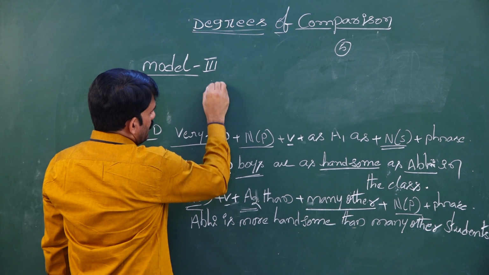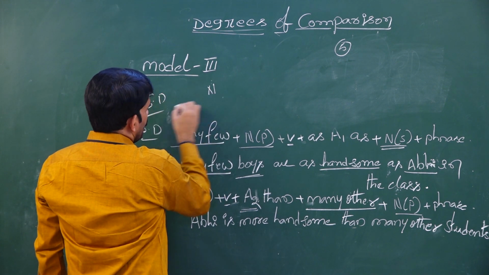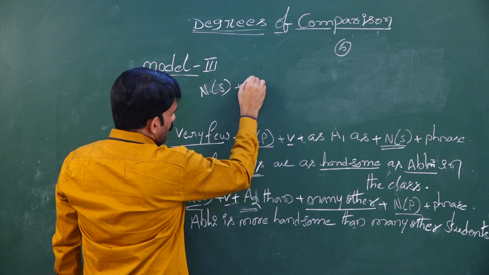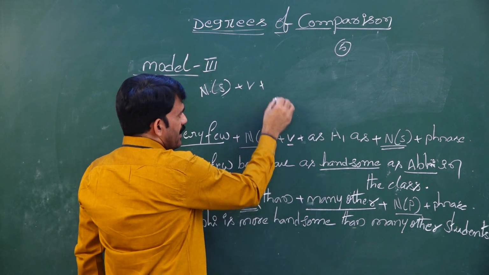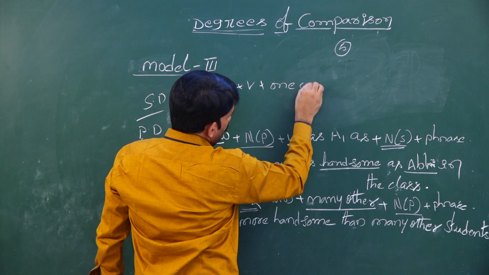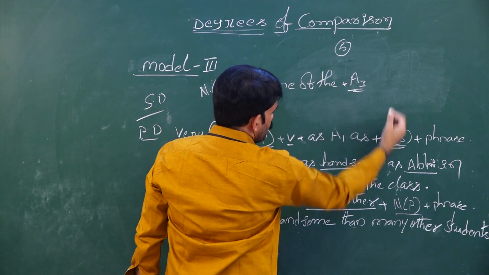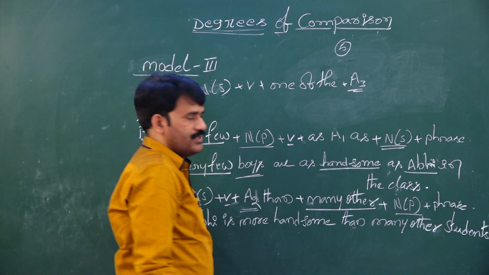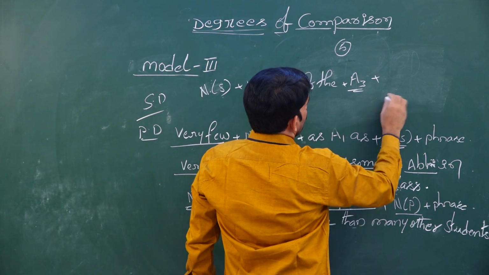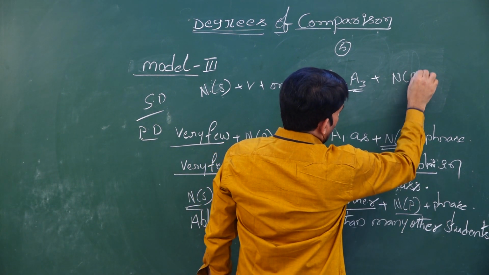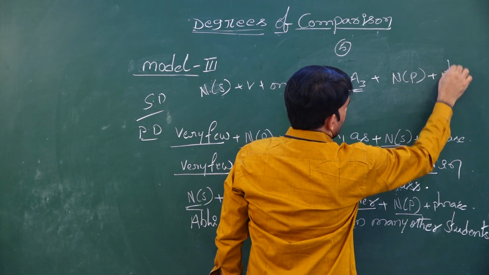So in superlative degree we start with the noun singular, that is Abhi, then the verb, and then one of the, then the superlative form of the adjective. Then we have to write noun plural plus phrase.